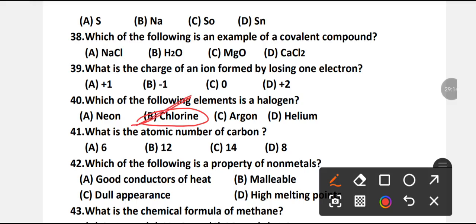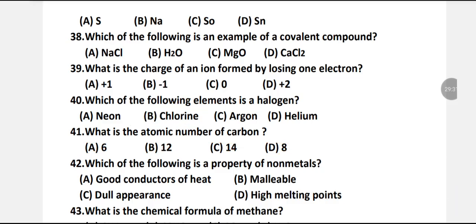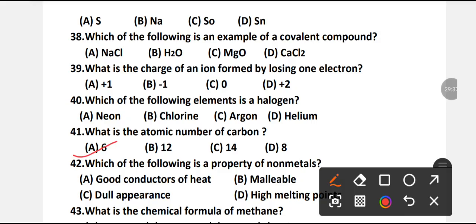What is the atomic number of carbon? 6, 12, 14 or 8? Which option is right? A is the right option. The atomic number of carbon is 6.